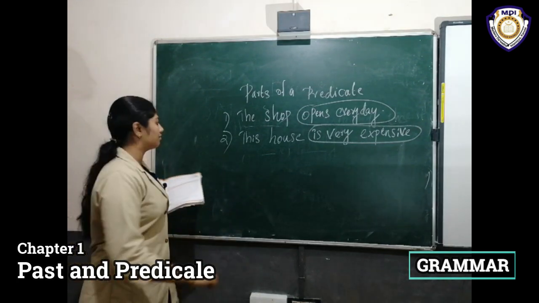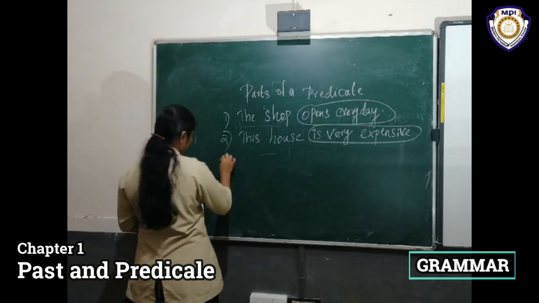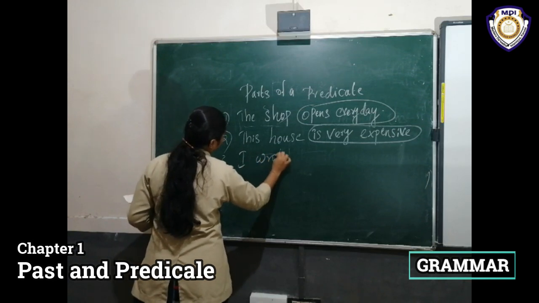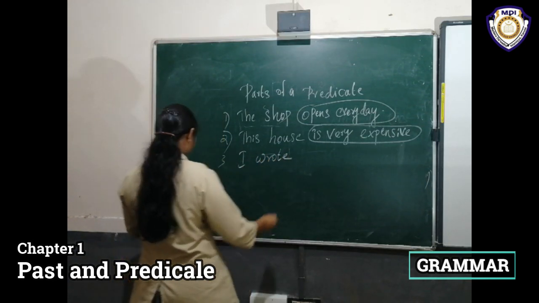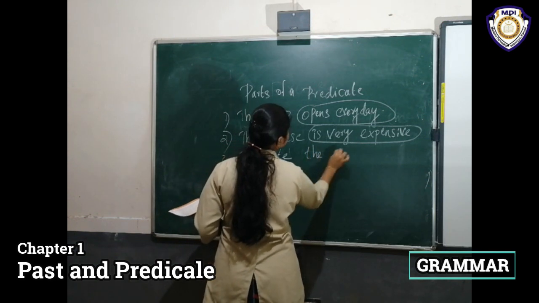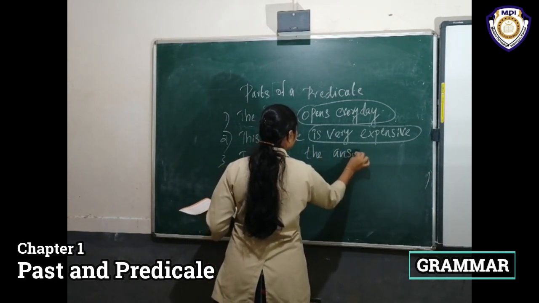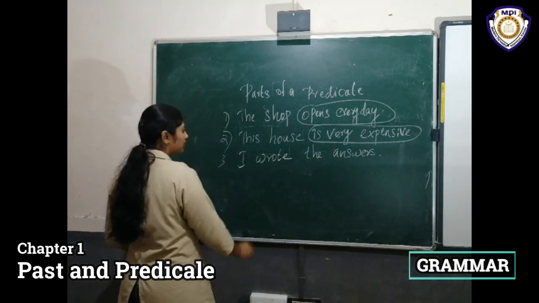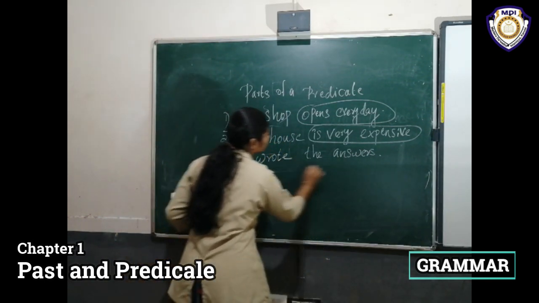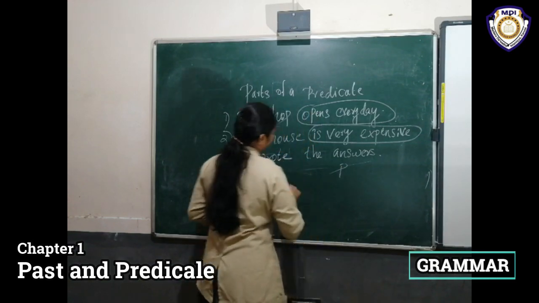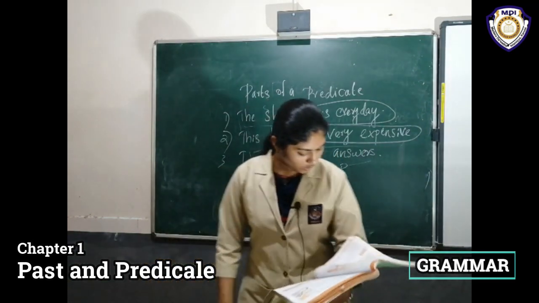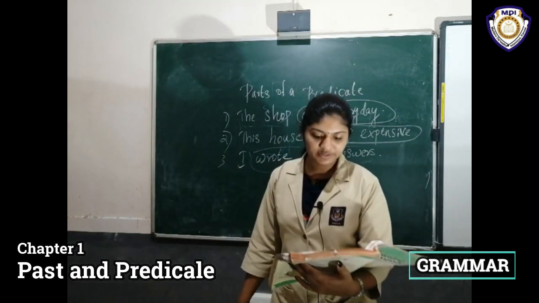I'll give one more example. I wrote the answers. What is the subject here? I is the subject here. Wrote the answers is the predicate. Okay, understand? Okay, all of you find out the answers 4 to 10.